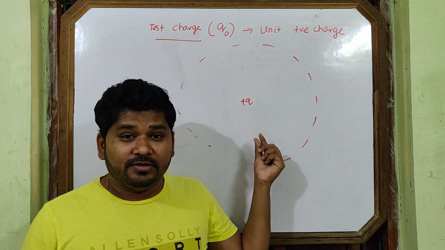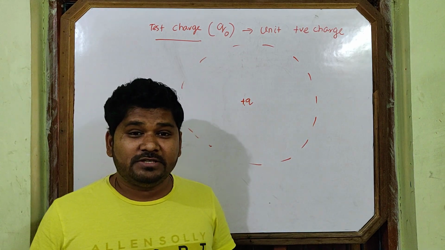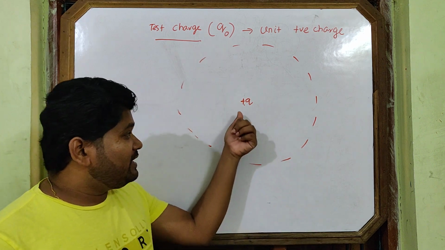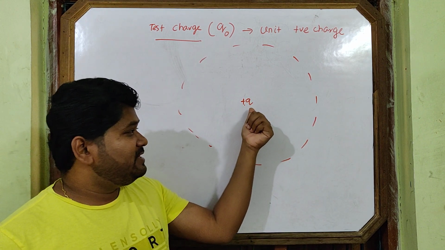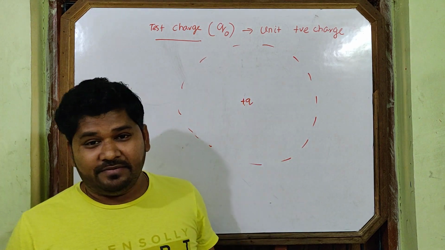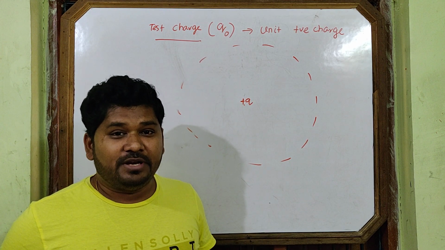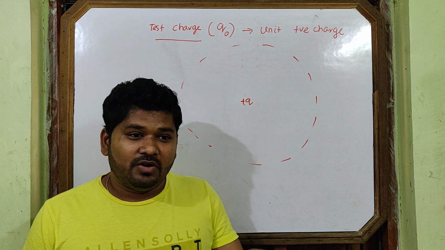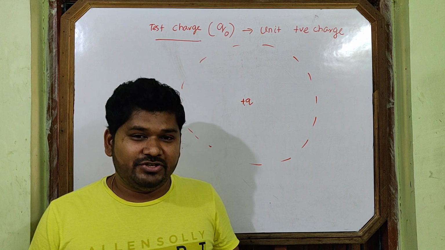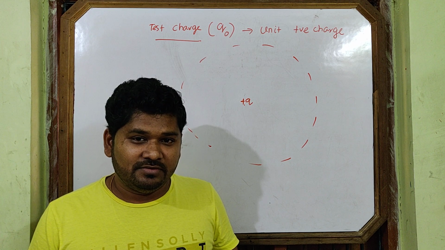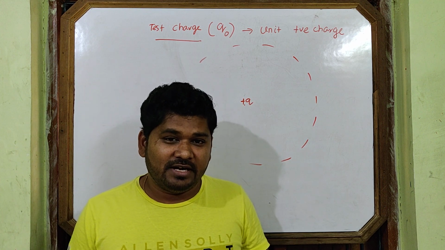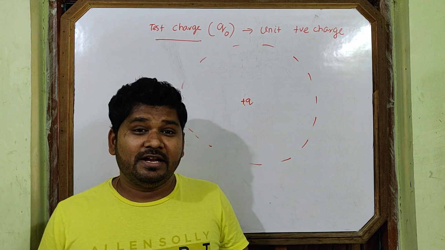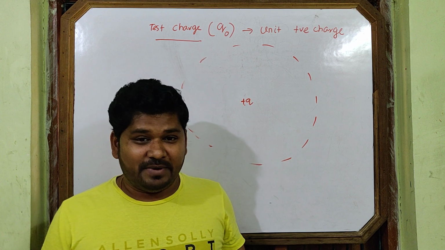But why should the magnitude of the test charge be infinitesimally small? I told you this question may come in the exam. What actually happens? We are going to test the electric field of the source charge, not the electric field of the test charge. One example I am telling you. When the teacher is inside the classroom, up to what region the field of the teacher exists, you want to know? Then who will be taken as a test body at that time? A student will be taken as a test body, or the school principal will be taken as a test body. Now you got my answer, I think.